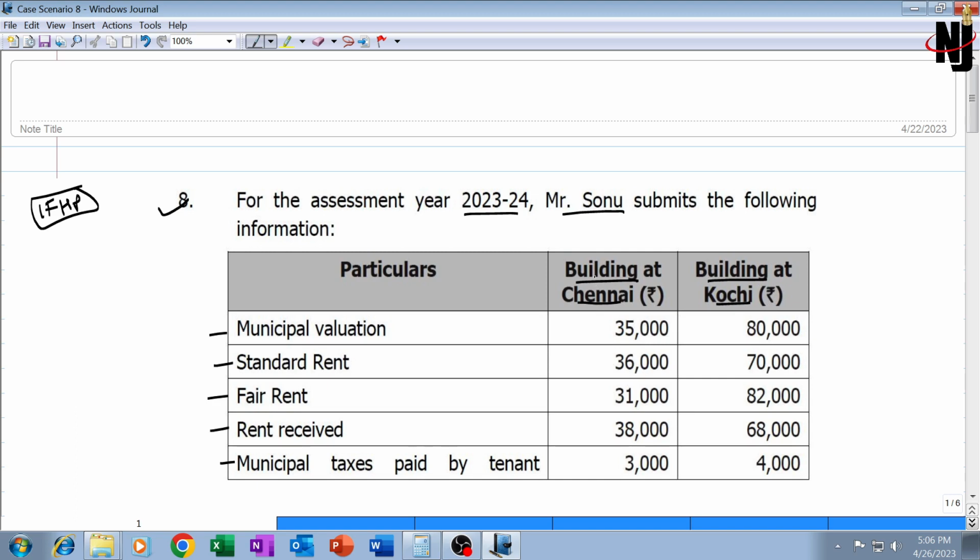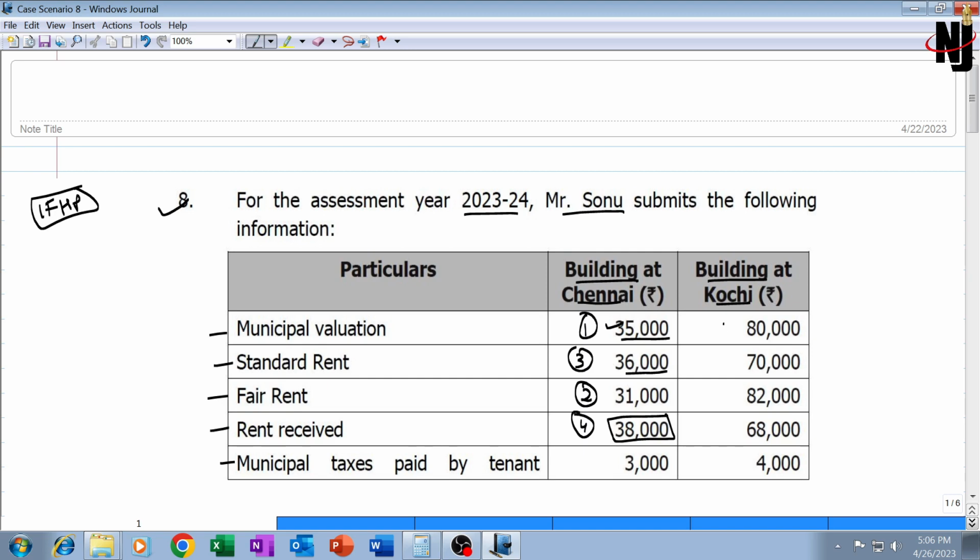So let's calculate GAV for building at Chennai. Municipal valuation we start with, this will be 0.1, but second point will not be standard rent, second point will be fair rent. 35,000 or 31,000, whichever is higher, so 35,000. Versus third point will be standard rent, 35 or 36, whichever is lower, the answer 35, versus actual rent will be picked up last, whichever is higher. So 35,000 versus 38,000, GAV will be 38,000.